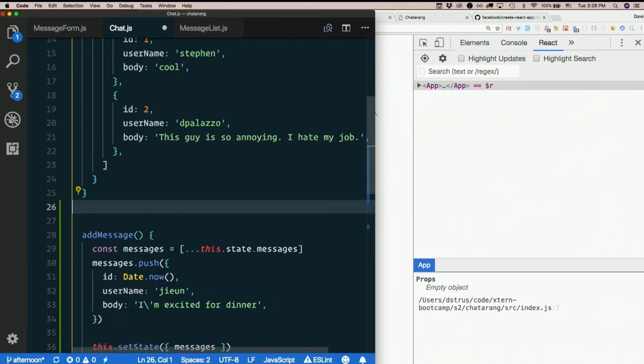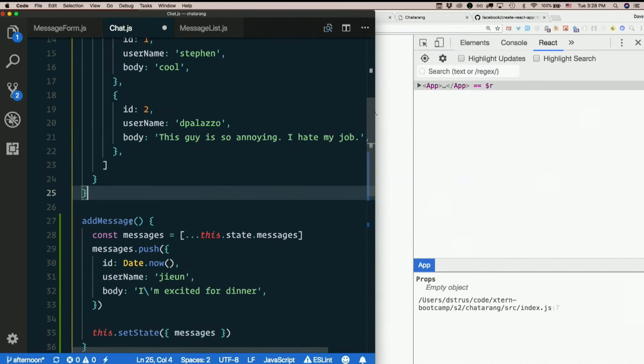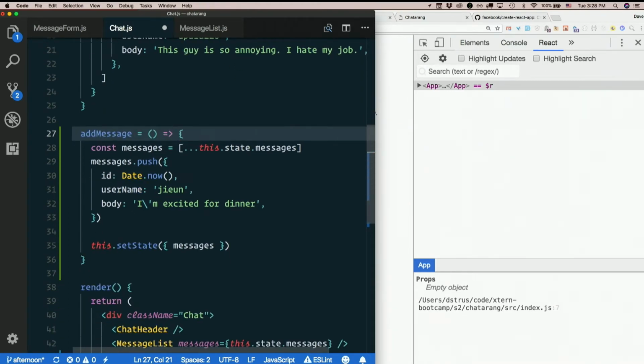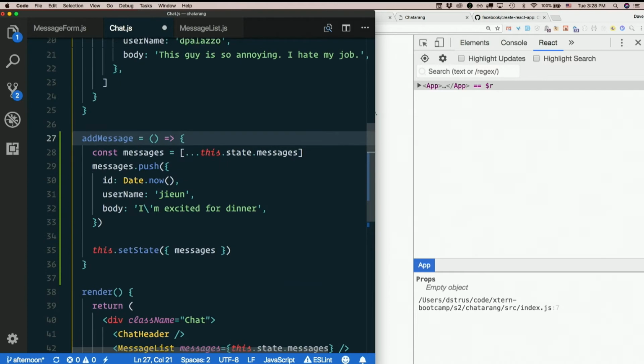But that also means that to declare a method, you could use an equal sign. So I could say add message equals an arrow function. So this is how we're going to write our methods from now on. We're going to write them all as arrow functions, and then the value of this will be bound, and we'll follow it everywhere it goes. Even if it's passed as a prop, even if it's called as an event handler, this will be what we expect it to be.